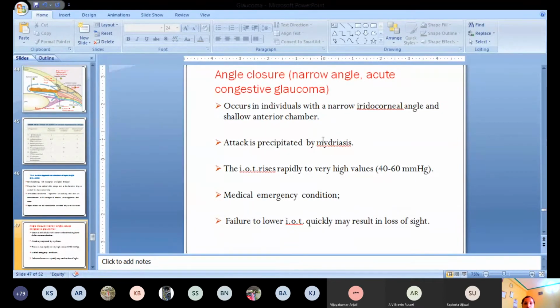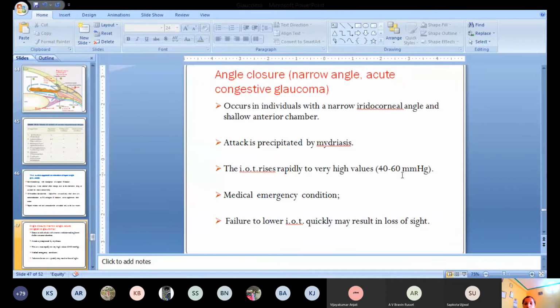This condition is further aggravated by precipitating factors or agents like mydriasis. When these precipitating agents are not there, there is a normal intraocular tension, but when they are precipitated by factors like mydriatic agents, the condition worsens. There is a sudden rise in the intraocular tension very rapidly.